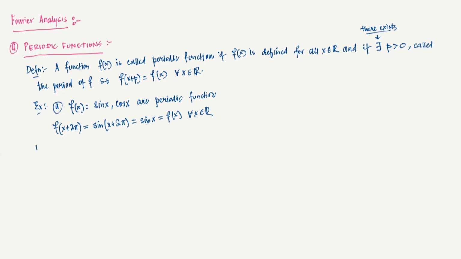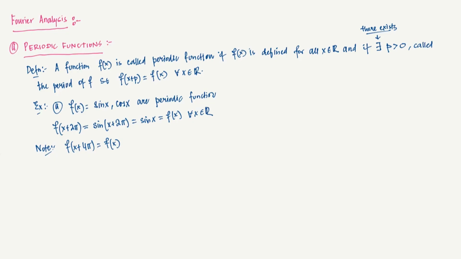Now note, if I am doing x plus 4 pi, then also I will end up with sine of x, which will be f of x. So in this case 2 pi is a period, and 4 pi is also a period. So what's going on here? Nothing is going on. Essentially, the period of a function may not be a unique number.